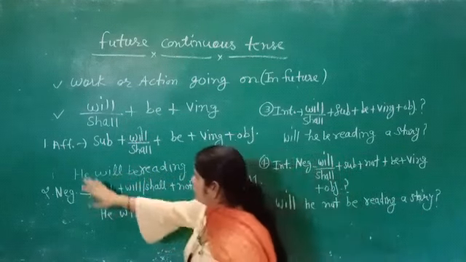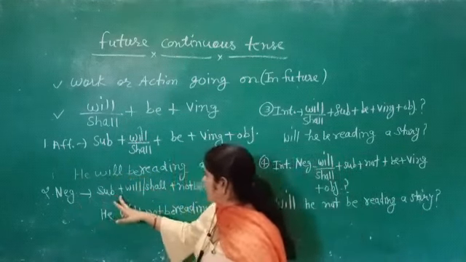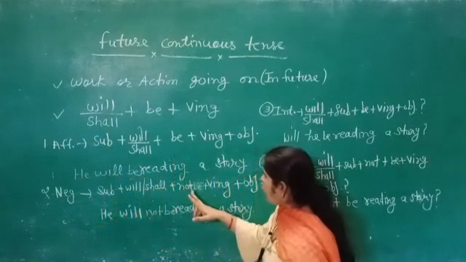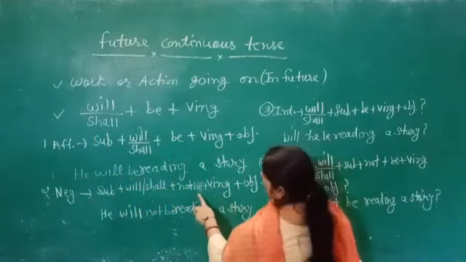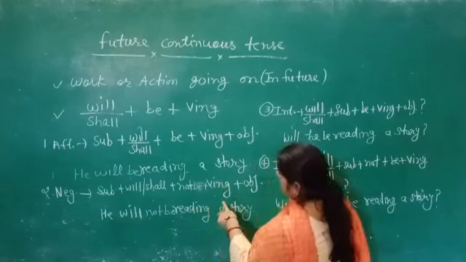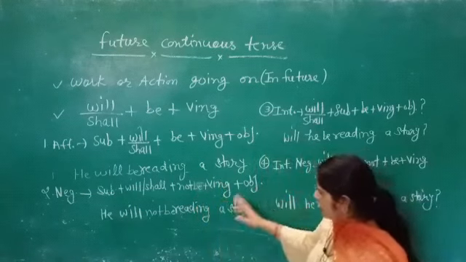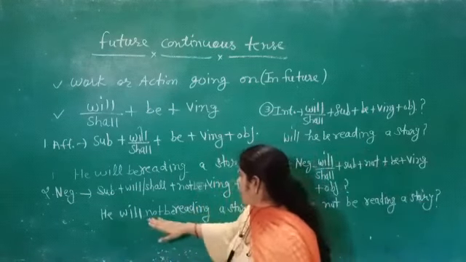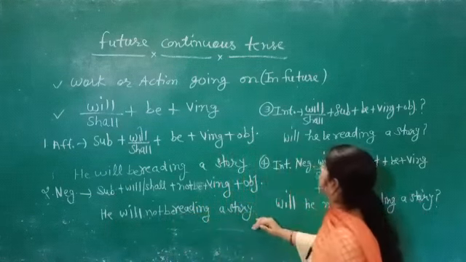In the negative structure we have subject, then will or shall, then not, and be is put after the not, then the verb's first form with ing, then object. Now see the example: he will not be reading a story.